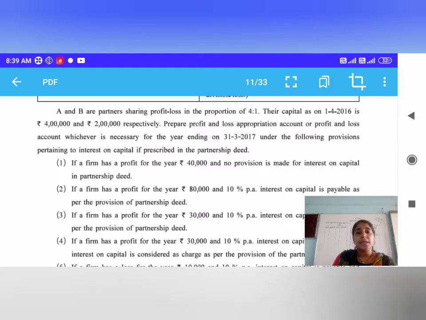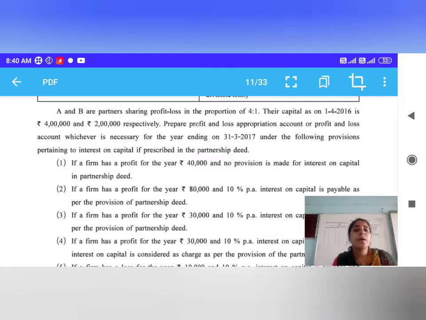A and B are partners sharing profit and loss in the proportion of 4:1. So here the profit and loss proportion is 4:1. Their capital as on 1/4/2016 is 4 lakh and 2 lakh respectively. Partner A introduced capital of 4 lakh and partner B introduced capital of 2 lakh.